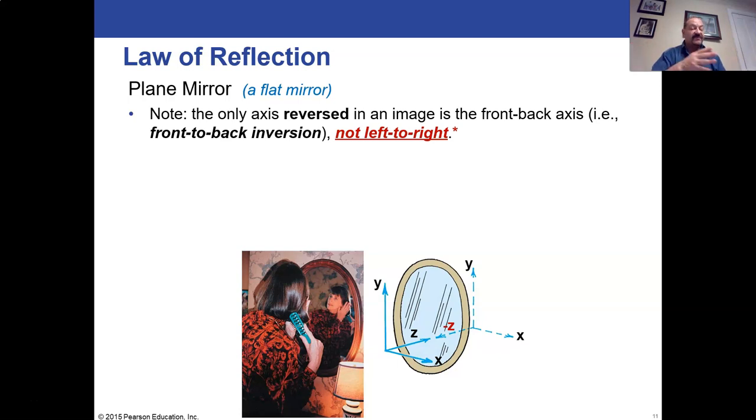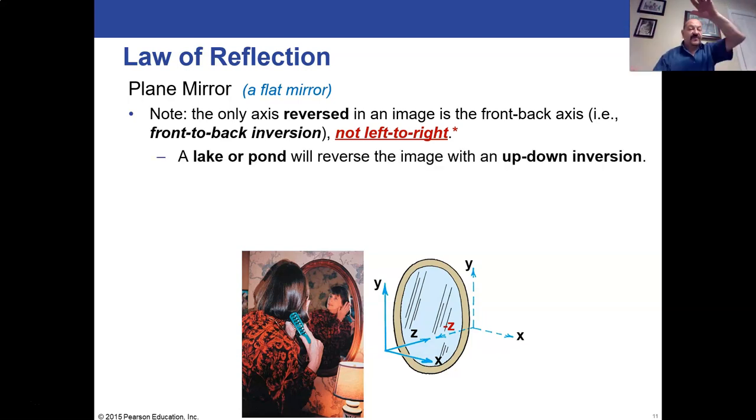Not really the left to right, because left to right is not really an axis. This direction is positive and this direction is negative, and that'll be the same for both you and your virtual image in the mirror. And if we were to take the whole thing and turn it sideways and make a lake or a pond a mirror, you're looking into it. Remember, the direction that the lake would reflect is top to bottom, up and down.